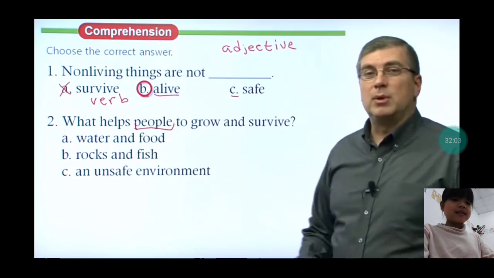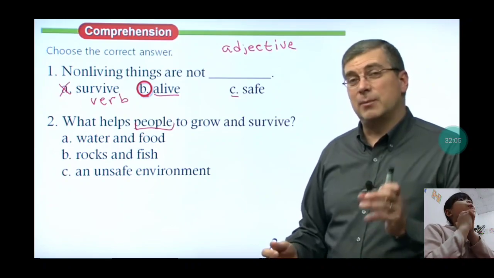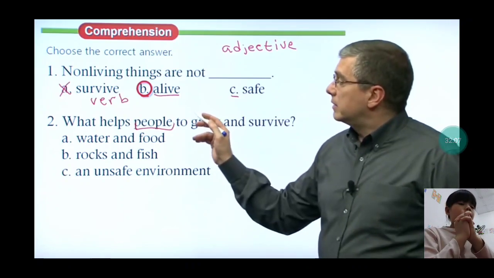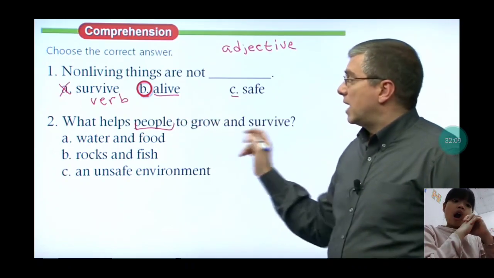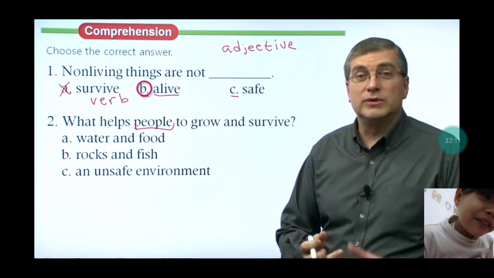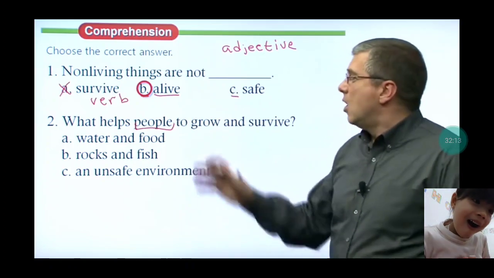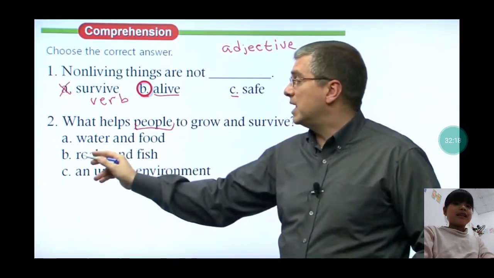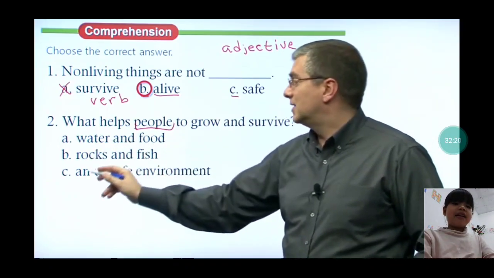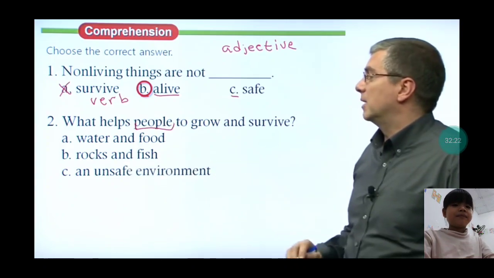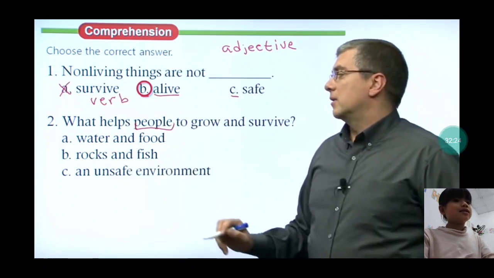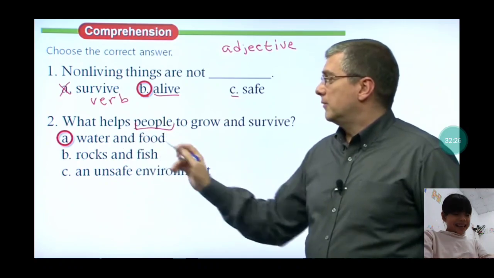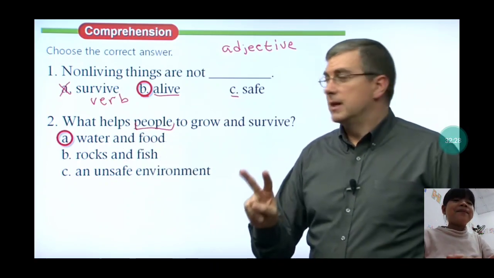Water and food? Oh yes, water and food. This is correct. Yes, A.